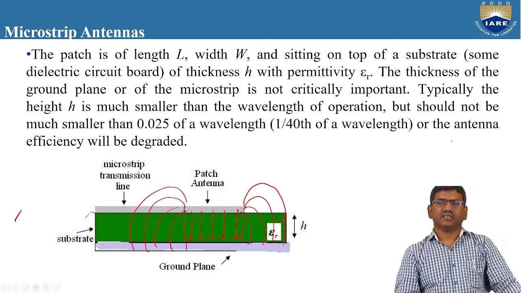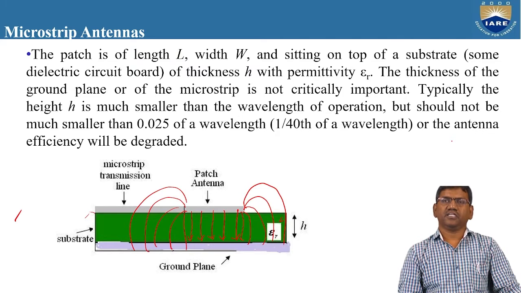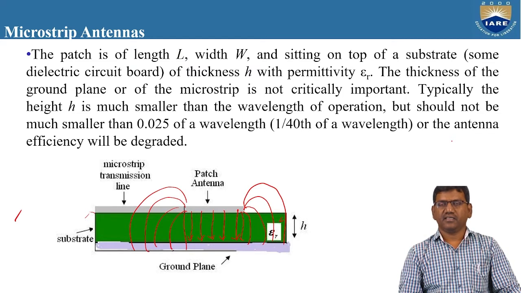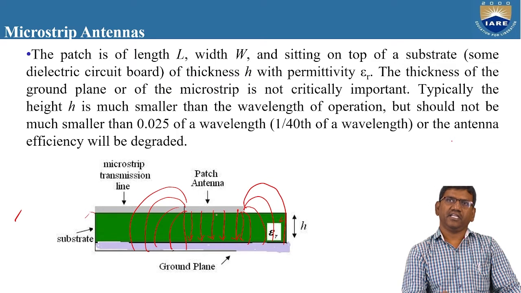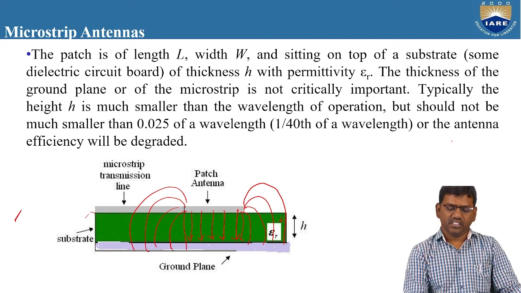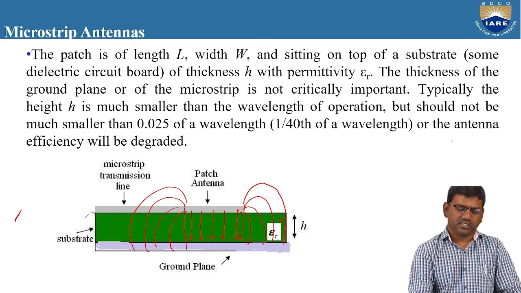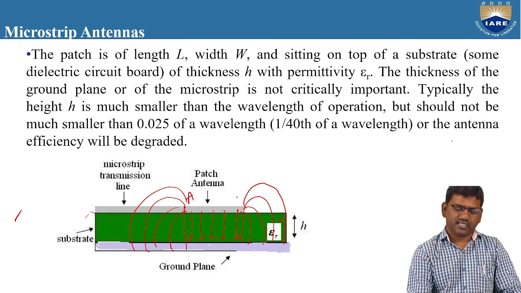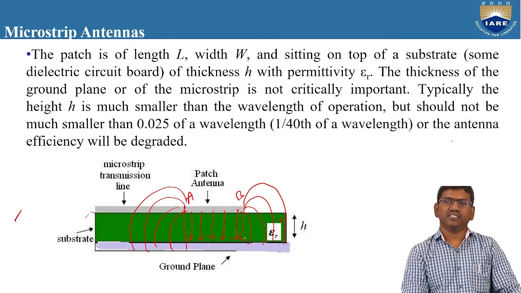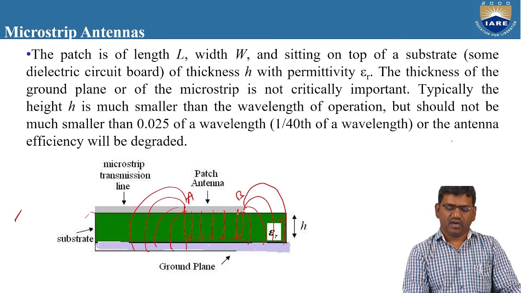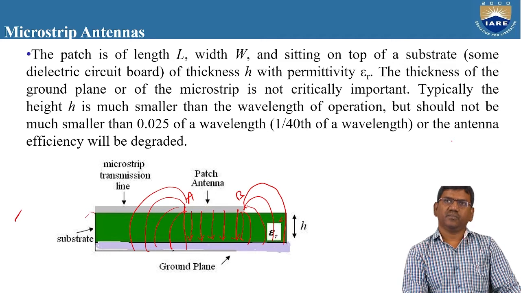Like this, the electric field is produced from the patch antenna. You can observe some amount of electric field is going directly into the substrate. It is not radiating into the free space. Till this portion, you can write it as A and this as B. So between A and B, the electric field is going directly into the substrate. And this electric field after B, some fractional part is going into the free space.